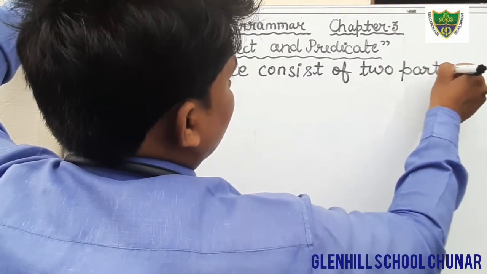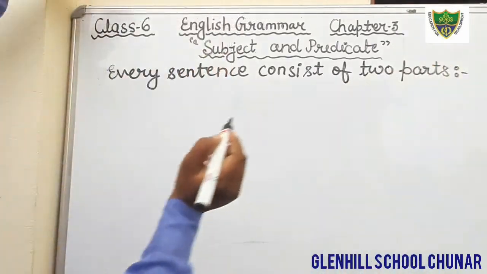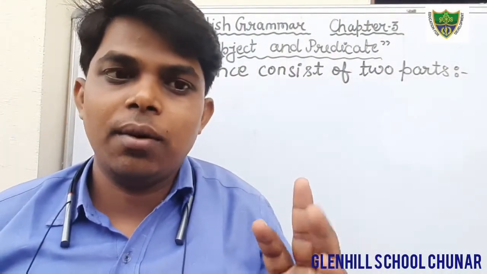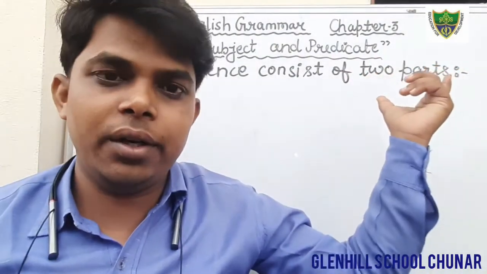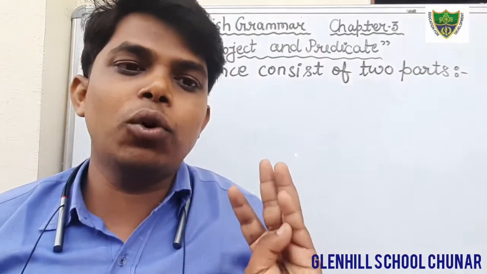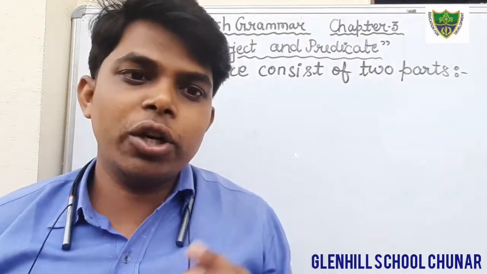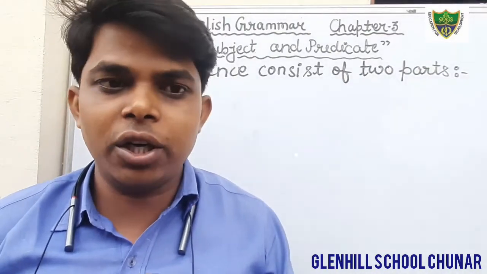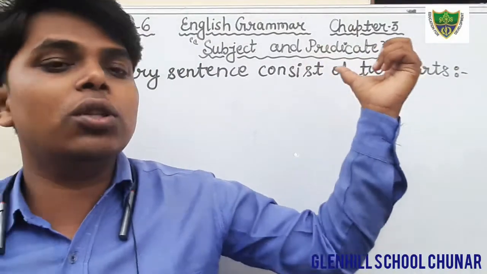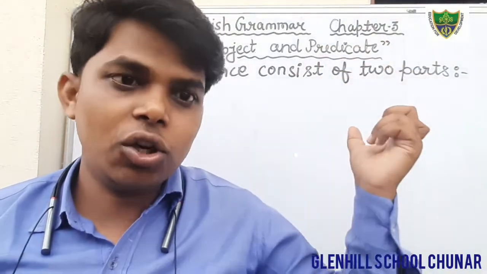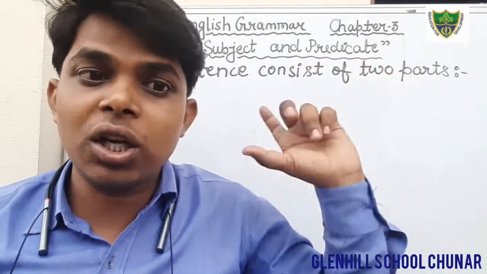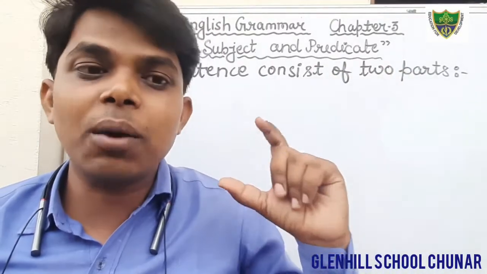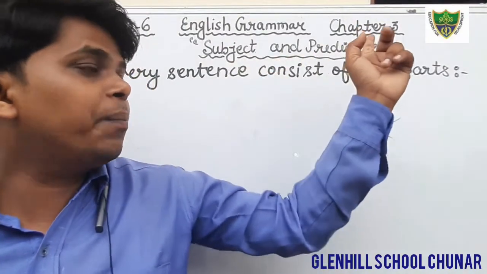You should know clearly that kinds is another thing, but parts is something different. In the kinds I have told you assertive sentence, interrogative sentence, imperative sentence, exclamatory sentence and optative sentence. But students, I am telling you the parts of a sentence, not kinds. There are two parts of a sentence, that is subject and predicate.